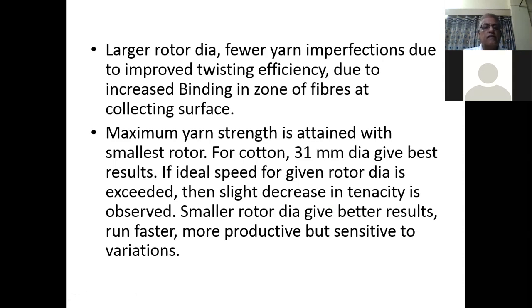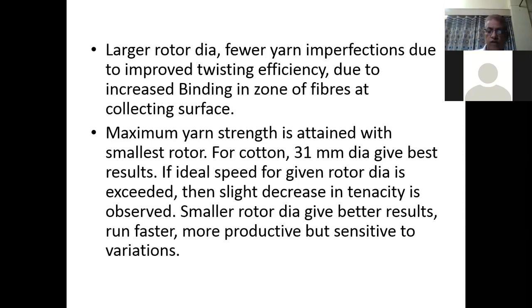It means we can conclude from this discussion that larger rotor dia is better from the variation point of view and evenness and imperfections point of view. But if you use the smaller rotor, we can run it faster. It will give us more production. So smaller rotors are better.